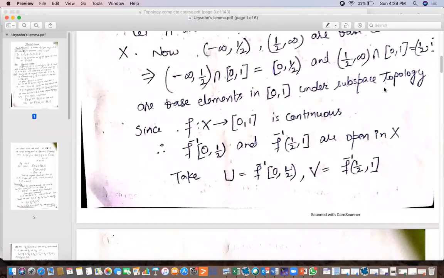Under the subspace topology, since f is a function from X to [0, 1] and the function is continuous, as given, the inverse images of the base elements [0, 1/2) and (1/2, 1] are open in X. So let us call this open set U and this open set V. We will show that U contains closed set A, V contains closed set B, and U and V are disjoint.